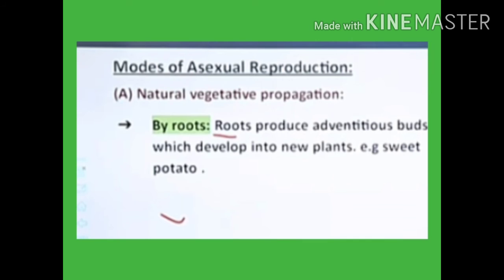When we talk about natural vegetative propagation by roots, remember that roots of some plants develop adventitious buds which grow to form new plants. For example, dahlia, and sweet potato is a very common example of this type of reproduction.